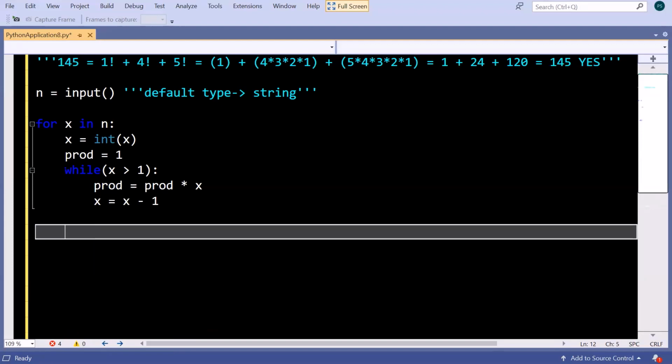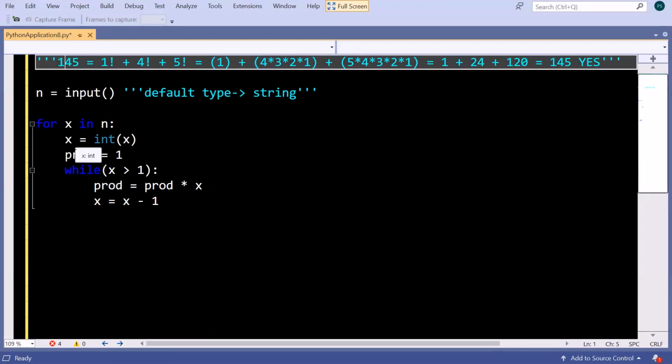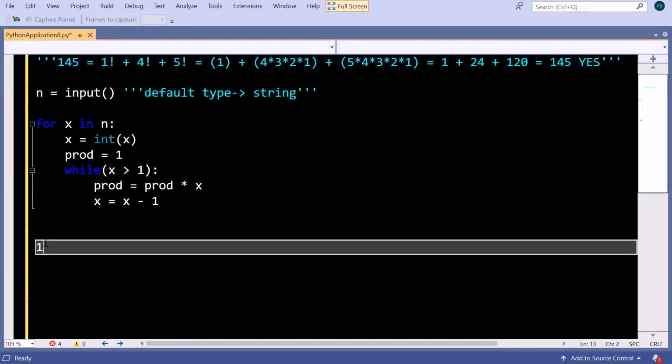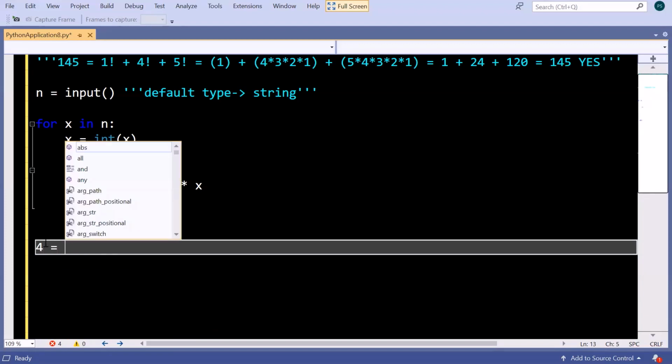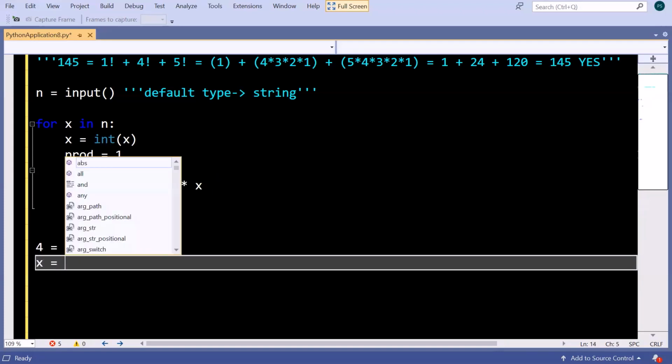Finally, so what is happening here? Suppose a number 4 comes in. Suppose the for loop is in its second iteration, the number which is getting 4 is converted into an integer. Now 4 is an integer, 4 greater than 1, right? So product equals 1 multiplied by 4, this will happen, and x will now become 3.